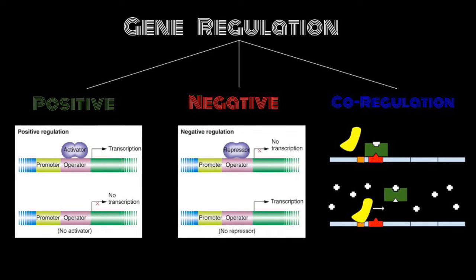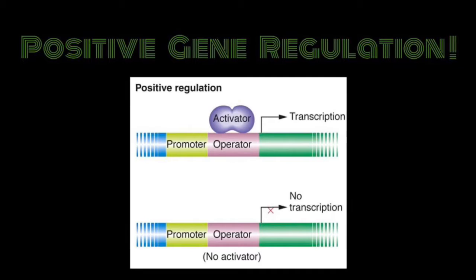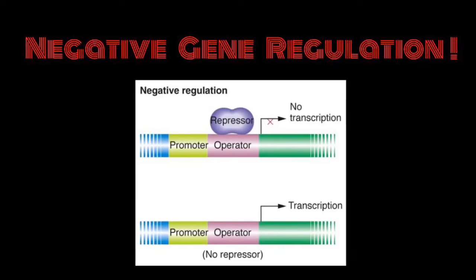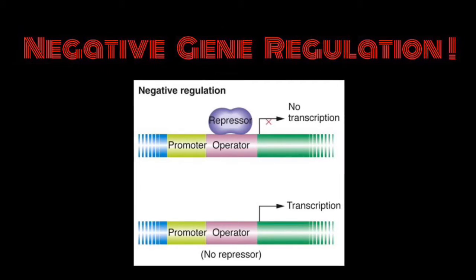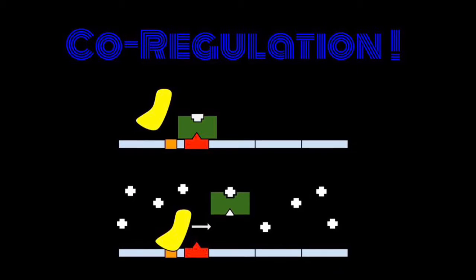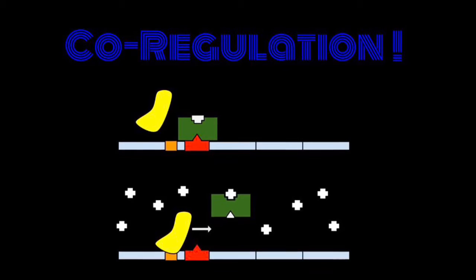All domains of life use positive regulation, negative regulation, and co-regulation. Positive regulation turns on gene expression. Clap on. Negative regulation turns off gene expression. Clap off. Co-regulation turns multiple genes on and off to control gene expression.